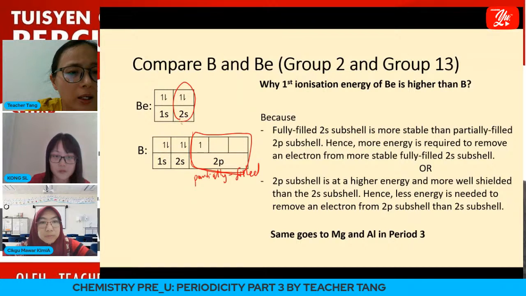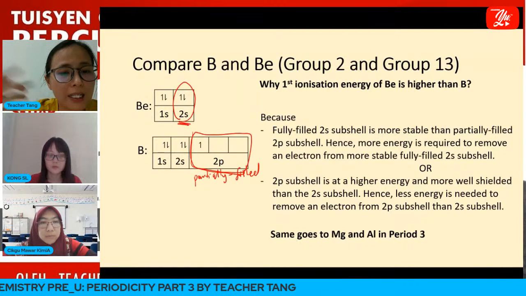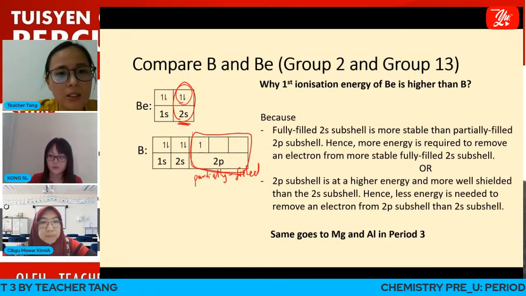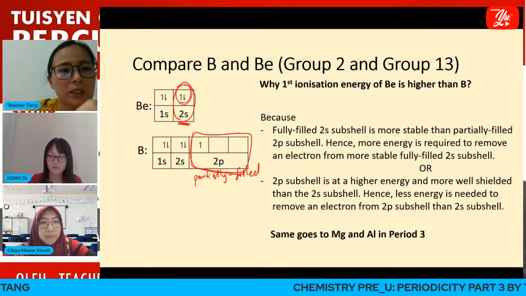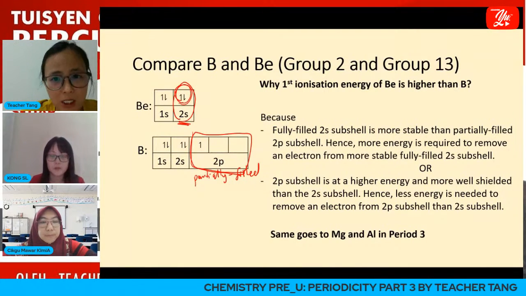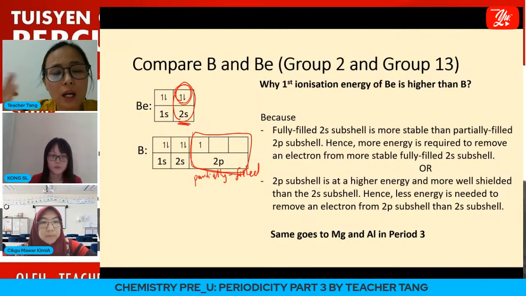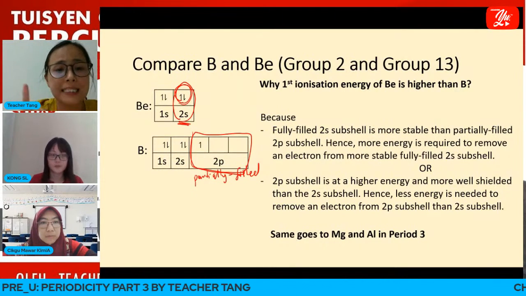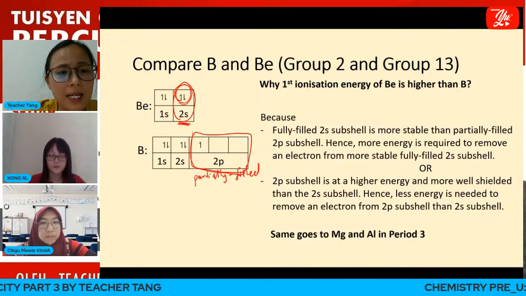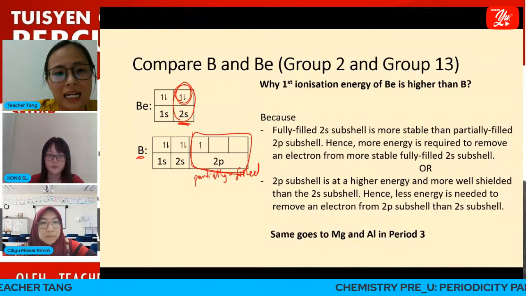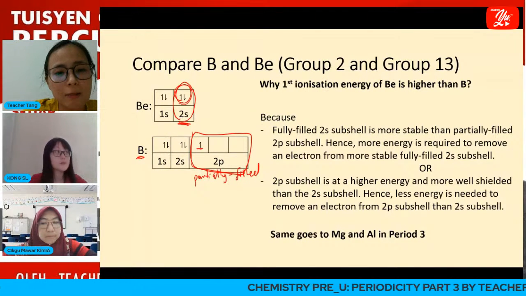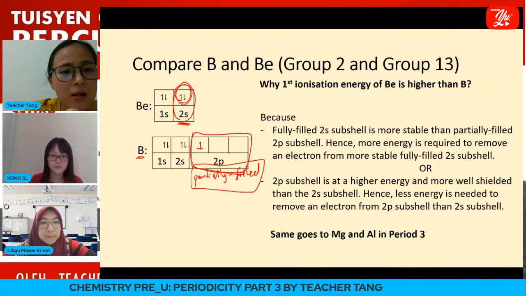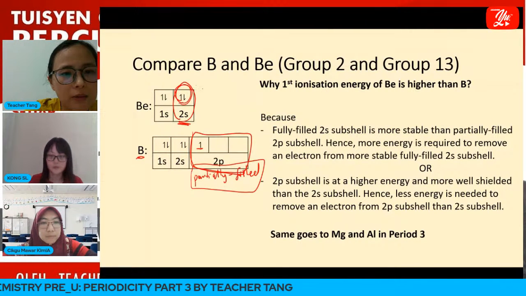So remember, the 2s subshell has only one orbital, so it can only accommodate 2 electrons. So this is fully filled. But the 2p subshell consists of 3 orbitals, so it can fill a maximum of 6 electrons. But here in boron, it is filled with only 1 electron. So we call this subshell partially filled, while the 2s subshell is fully filled.